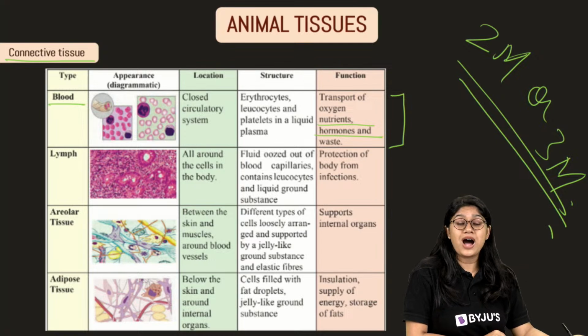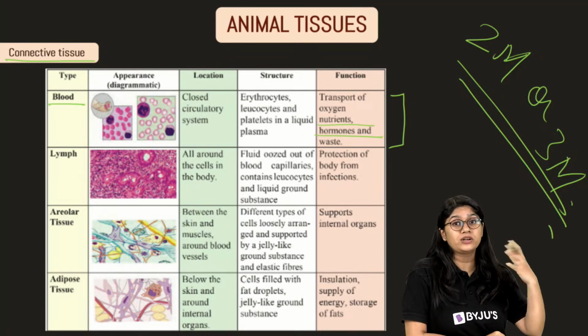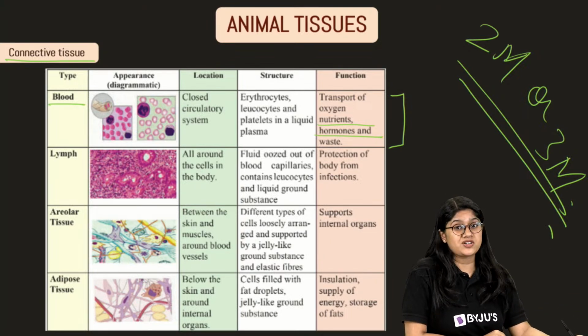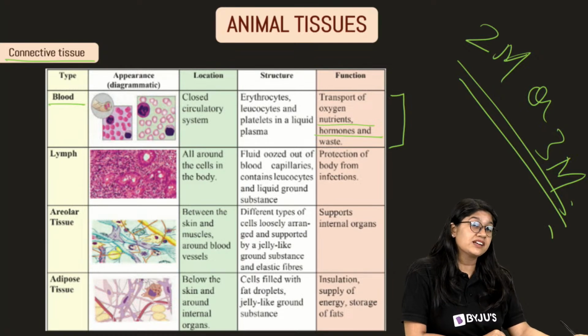Blood cells. So RBCs, we know that when the RBCs are mature, they don't have the nucleus. WBCs have. And a homework question for you: find out whether platelets have a nucleus or not.